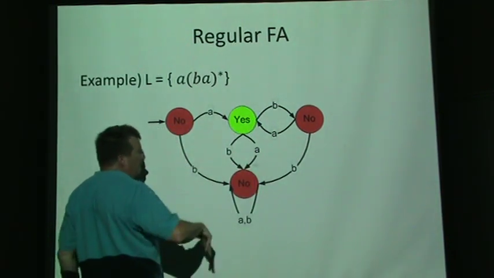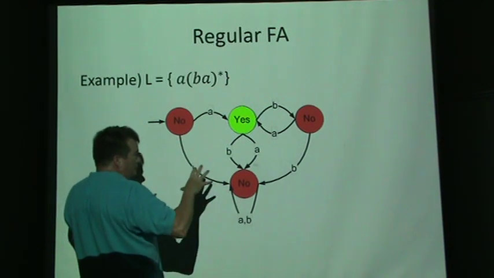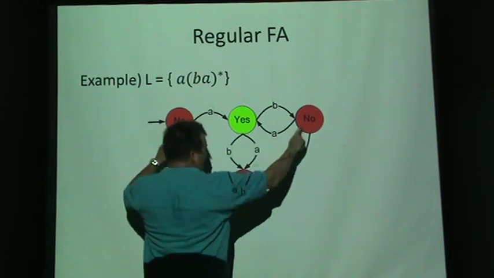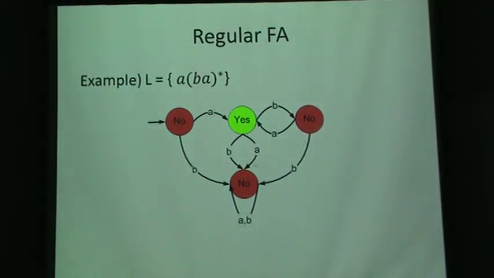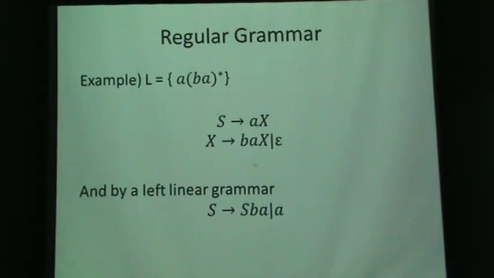That would be the epsilon. Those are considered acceptable words. If we see anything else, we're going to consider it a non-acceptable word, and we're going to answer no.